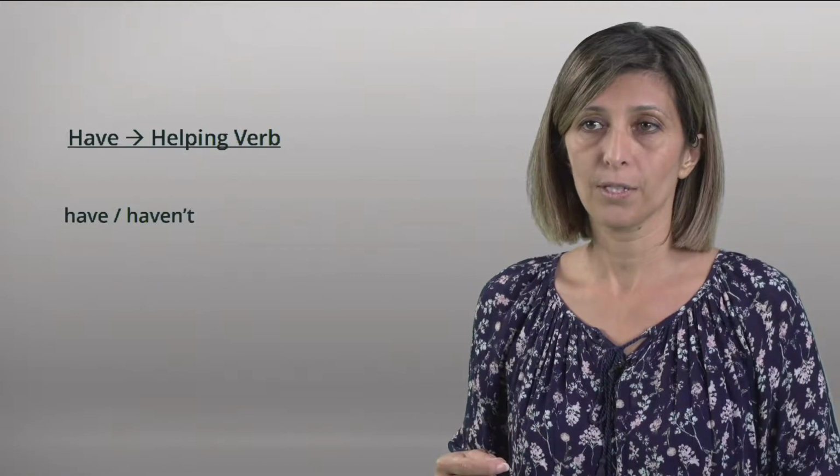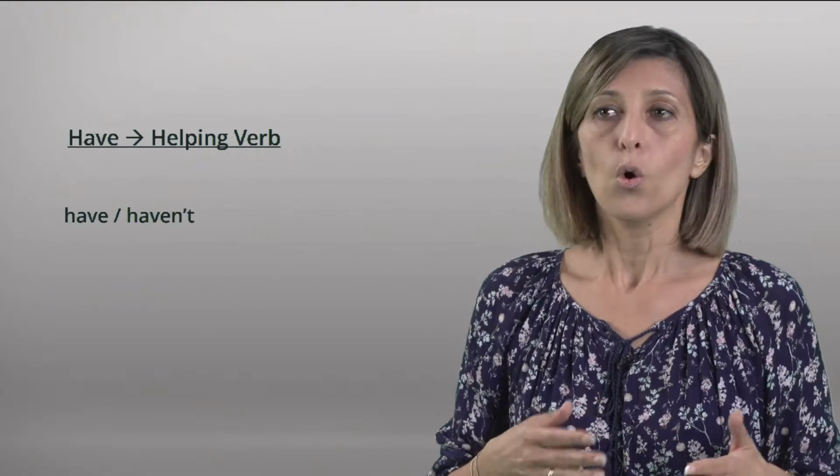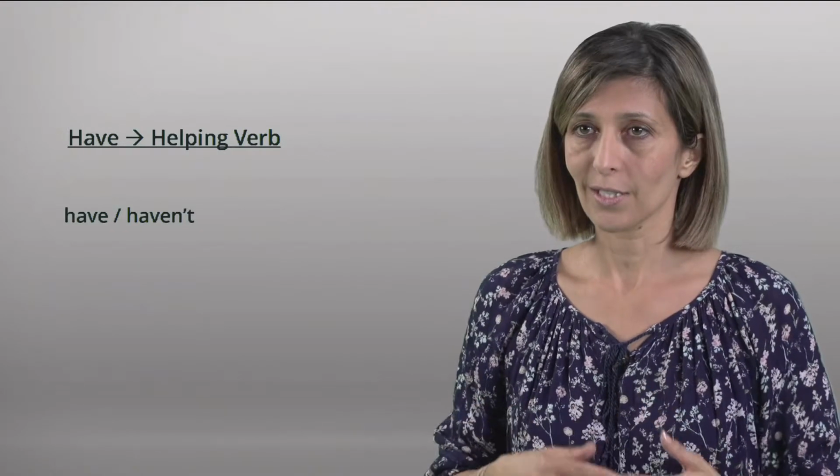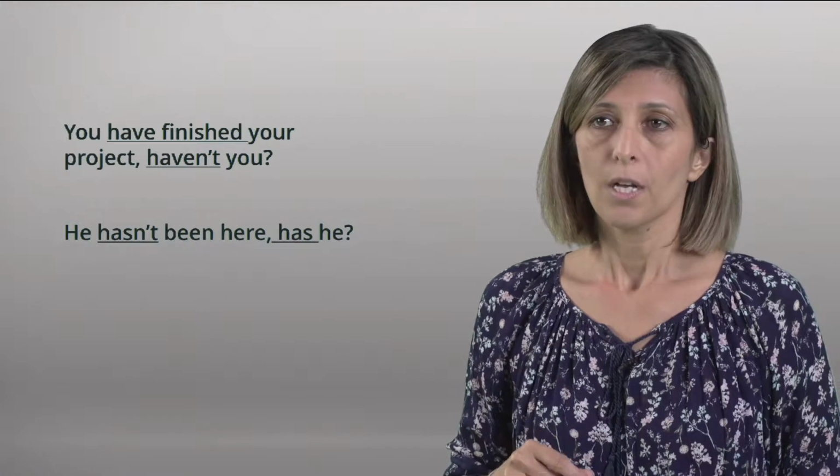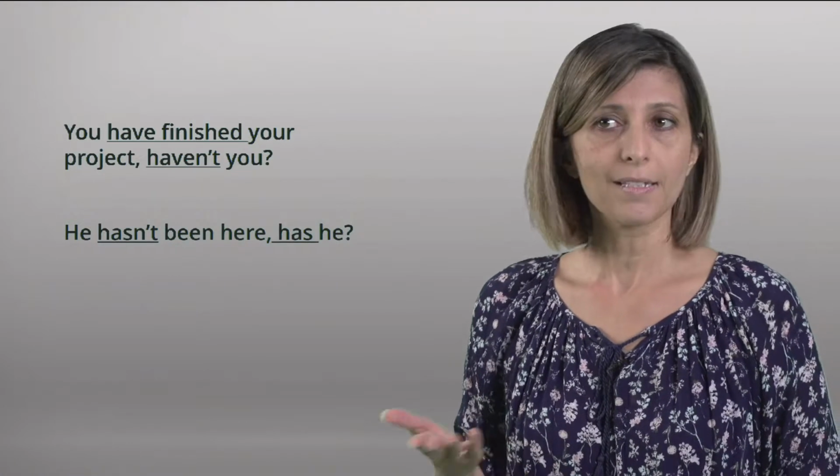When the verb have is used as a helping verb, we use have or haven't in the question tag. "You finished your project, haven't you?" Here, have is the helping verb. So the question tag is "haven't you?" Look at another example. "He hasn't been here, has he?" Here, hasn't is the helping verb. So the question tag is "has he?"